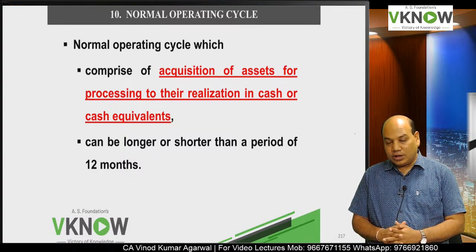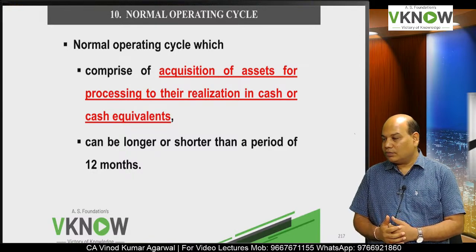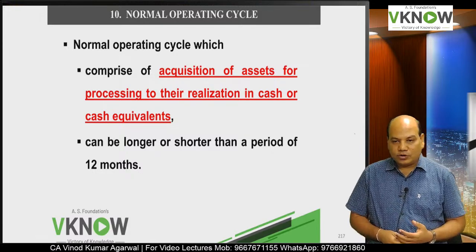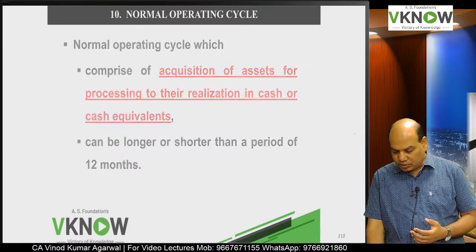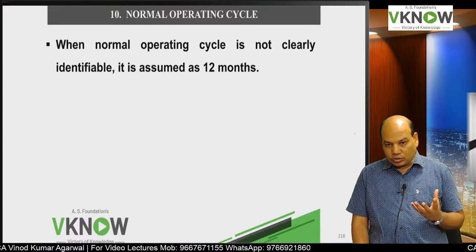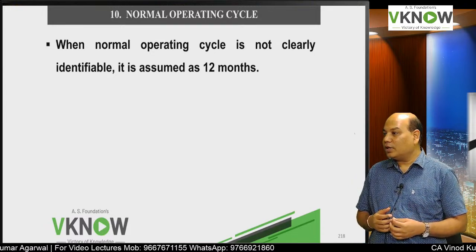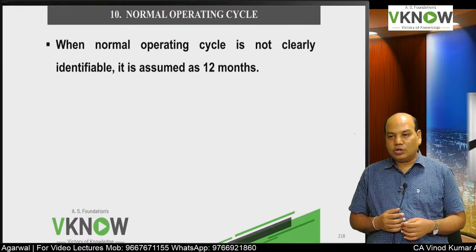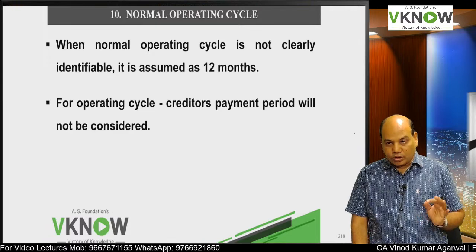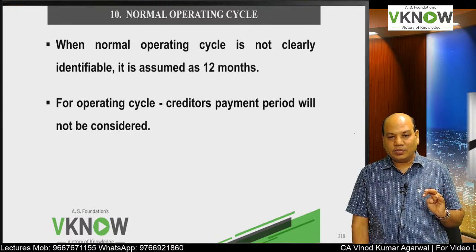Or for example, liquor, wine, they may take 3 years, 5 years before they are finally ready for sale. But generally it may be less than 12 months also. So the standard says, if you can't identify the operating cycle clearly, then you can assume 12 months. Okay. Next is, for students' queries, this line was added by me.